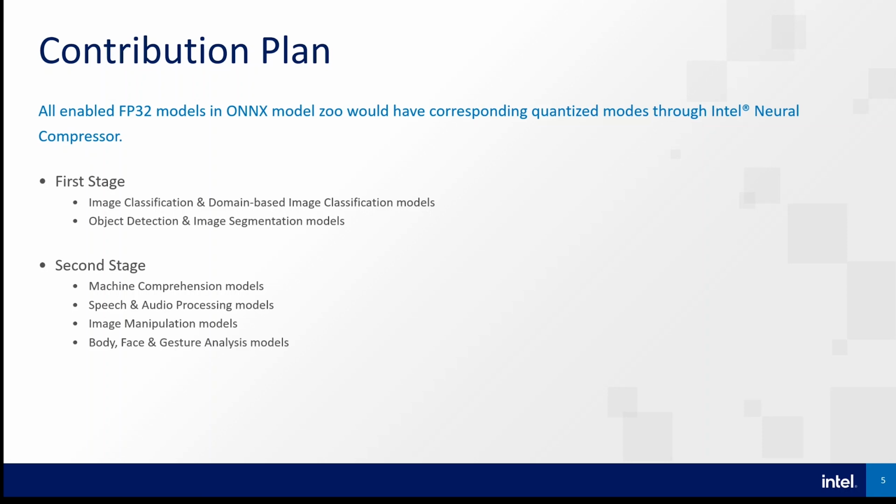In the first stage, we will focus on image classification, domain-based image classification, object detection, and image segmentation models. Then, in the second stage, we will mainly focus on machine comprehension, speech and audio processing, image manipulation, body, face, and gesture analysis models.